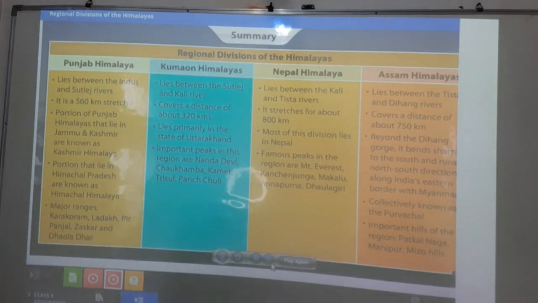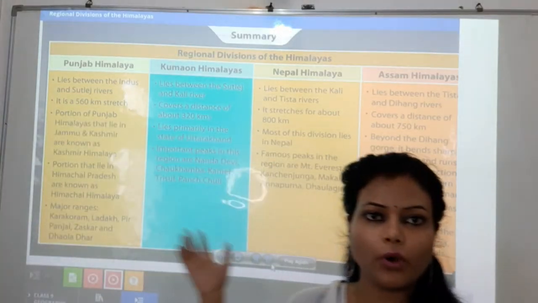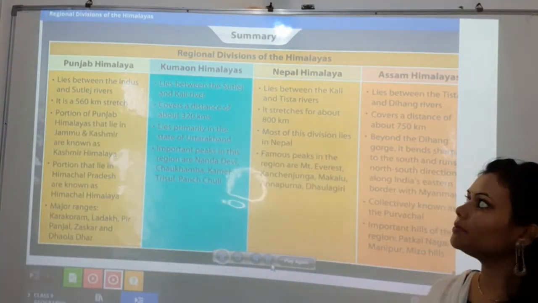Now the last part is the Assam Himalayas, which lies between the Tista and the Dihang rivers. It covers a distance of about 750 kilometers. Beyond the Dihang Gorge, it bends sharply to the south and runs in a north-south direction along India's eastern border with Myanmar, collectively known as the Purvanchal. The important hills of the region are Patkai, Naga, Manipur and Mizo Hills. So these are the proper points mentioned here. So this topic is covered.